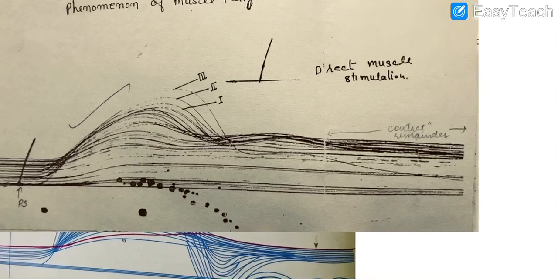In this graph, some graphs might have markings of 1, 2 and 3. It means this is the simple muscle twitch you will get on the first stimulus, then the second. If it is not marked, you can say this is the first one, second one, third one, and then it will keep on decreasing. The baseline has shifted from the initial baseline to this level because of the contraction remainder. And if we directly stimulate the muscle, we will get this kind of graph in direct muscle stimulation. So that's regarding the generation of fatigue.